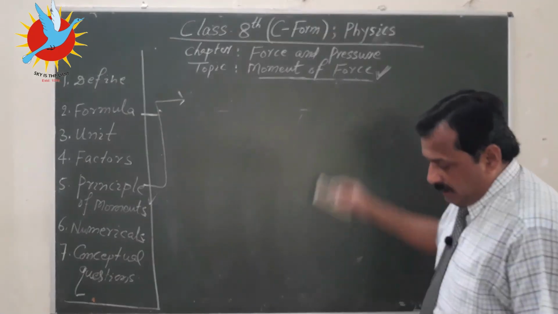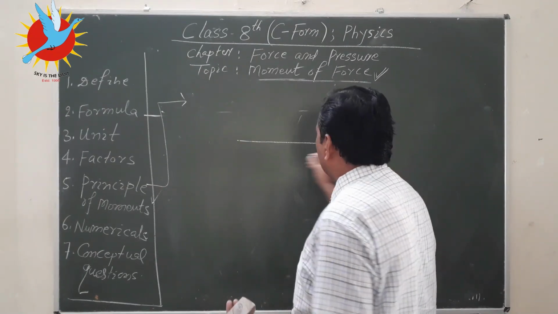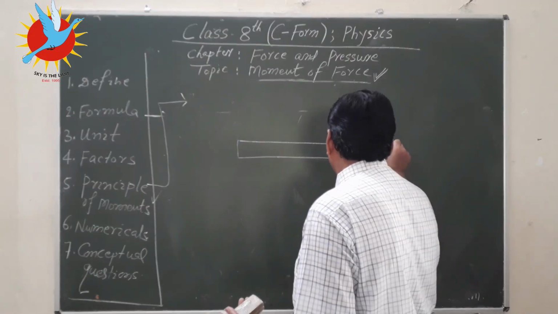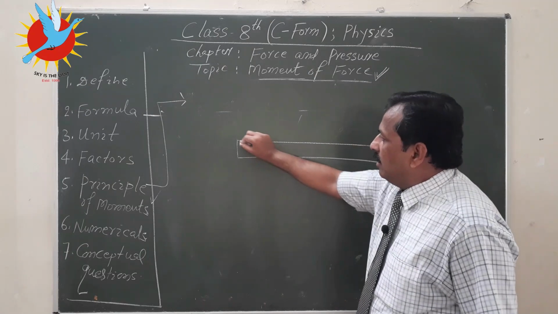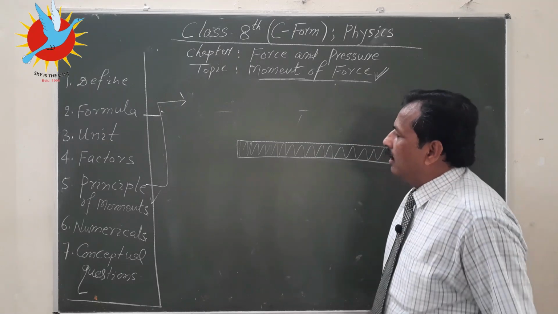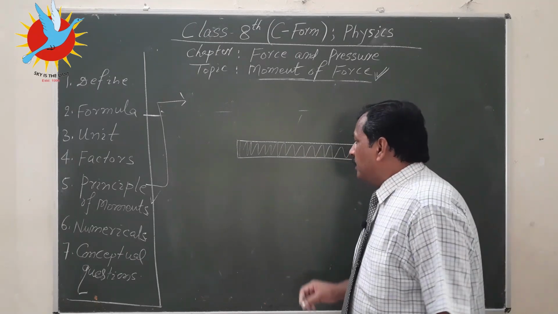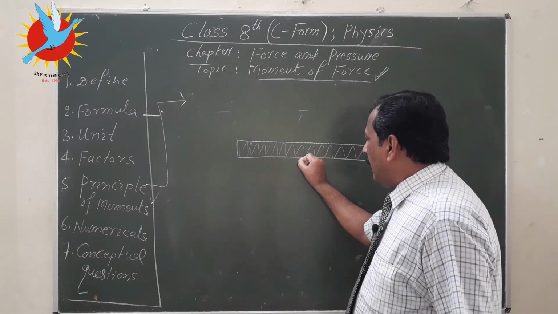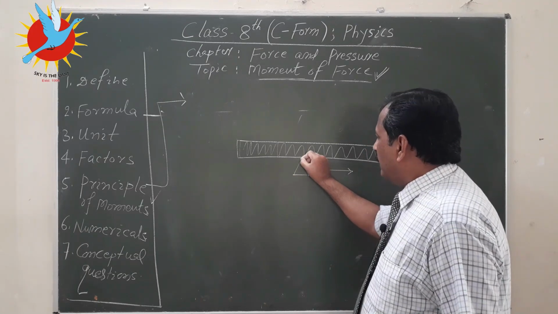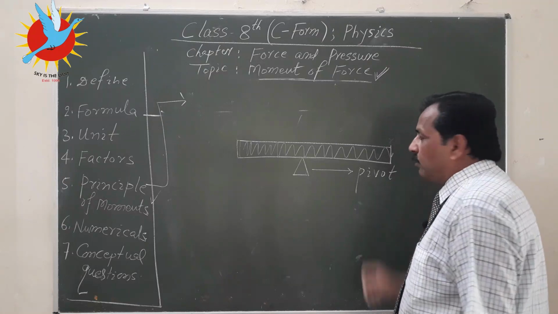See, this is a wooden platform, or any rod, and there is a point of rotation, or a turning point, and this turning point is known as the pivot.